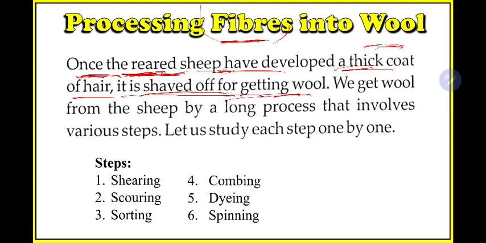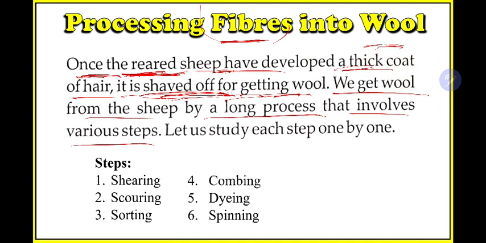We know we get wool from the body hair of sheep, so the hair of the sheep will be shaved off. That means we will take out the hair from the sheep to make wool. We get wool from the sheep by a long process that involves various steps. It is not like we directly get the hair of the sheep and get wool. If you have seen any sheep, you know the hair of the sheep and wool are two totally different things. Wool is not obtained directly, but is developed from this hair. So there must be some technique.